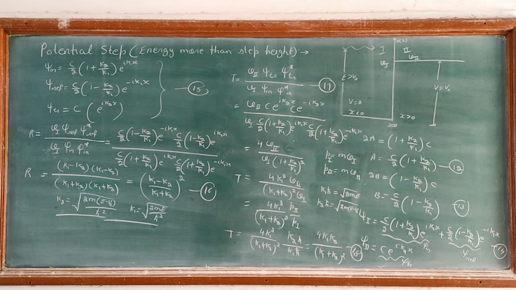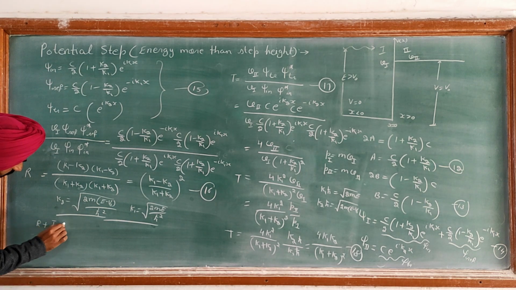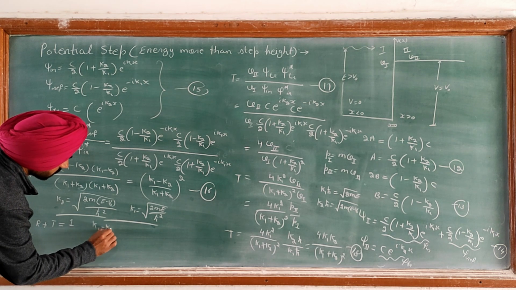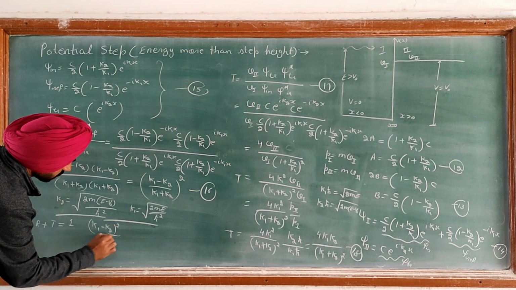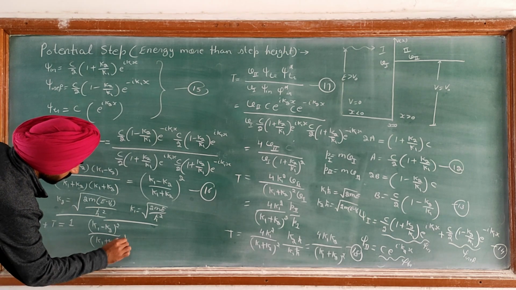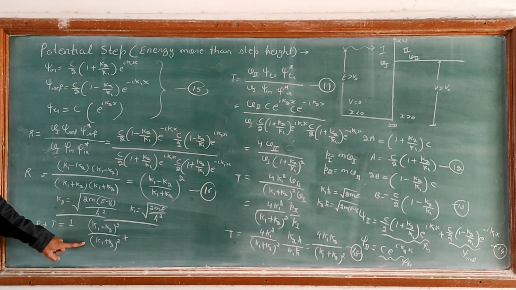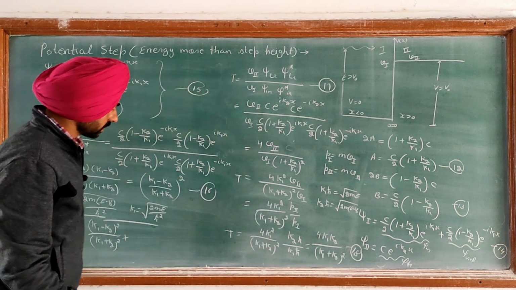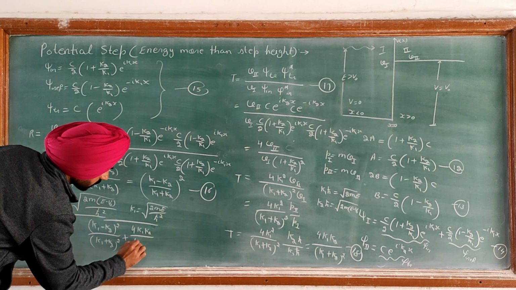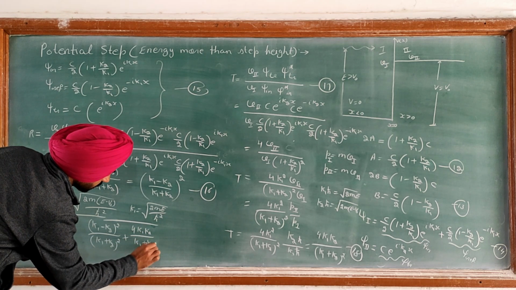Now let us check according to the definition. According to the definition, the reflection plus transmission coefficient, R plus T, is 1. So from equation 16 we have k1 minus k2 whole square upon k1 plus k2 whole square, this is the value of R, plus T. T is 4 k1 k2 upon k1 plus k2 whole square.